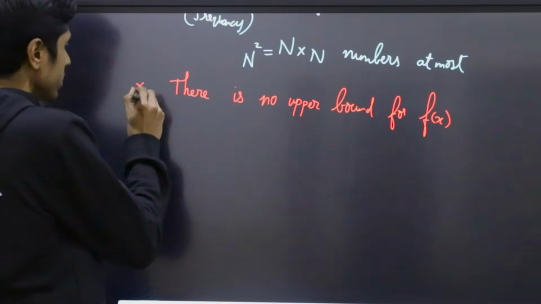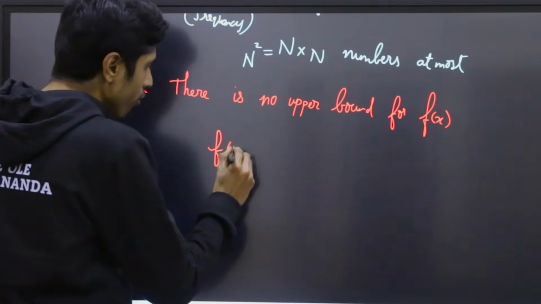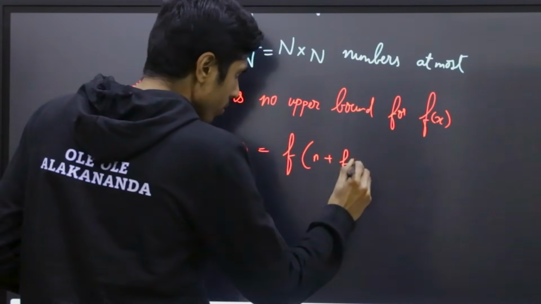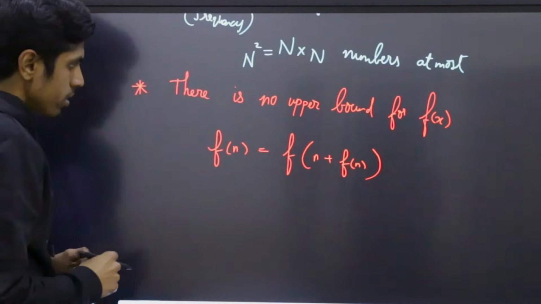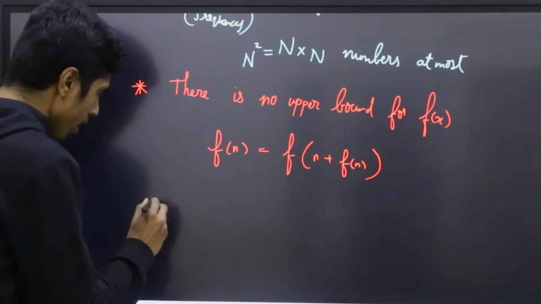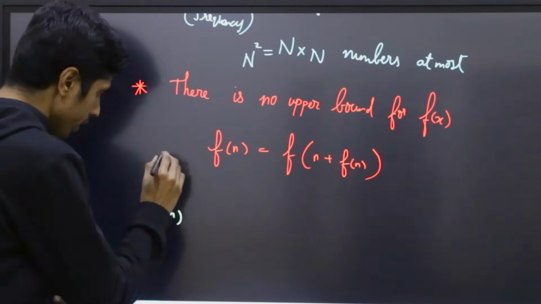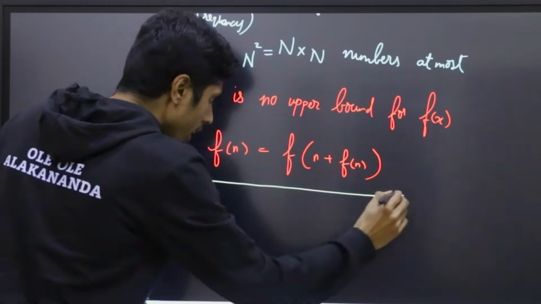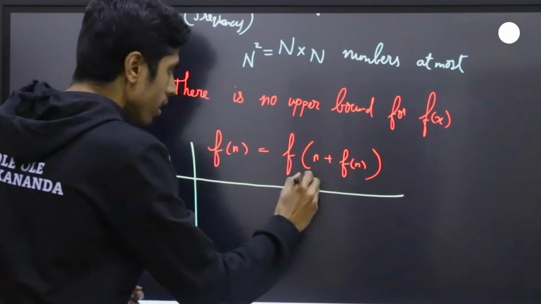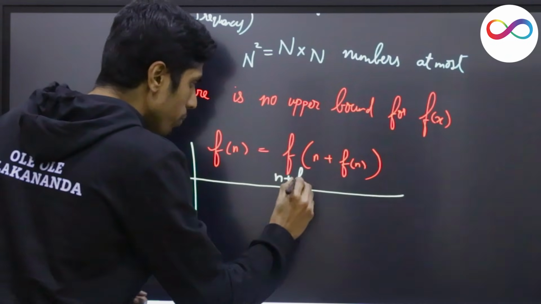The question asks f(n) equals f(n + f(n)). So this means f(n) occurred as a value at n, and it also occurred at n + f(n).